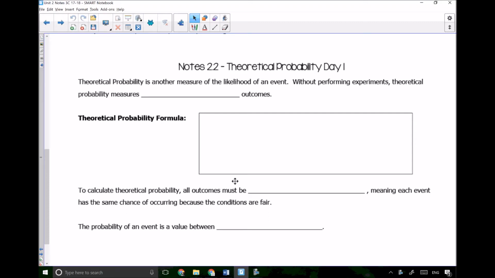Hi, ladies and gentlemen. We are looking at notes 2.2, which are in the middle of page 4. And we're going to be talking about theoretical probability now. Before, we talked about experimental probability; now we're going to talk about theoretical probability. So here it says theoretical probability is another measure of the likelihood of an event without performing experiments. So no experiments this time, theoretical probability measures predicted outcomes or expected outcomes.